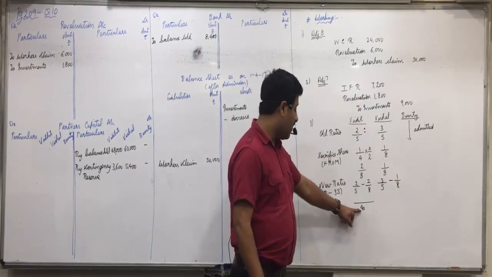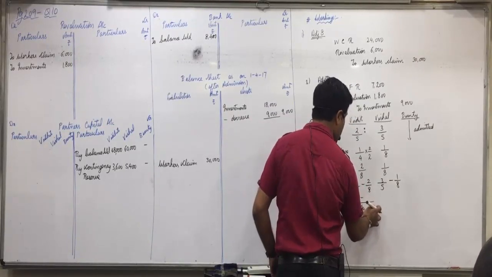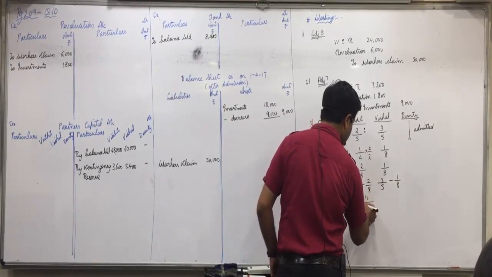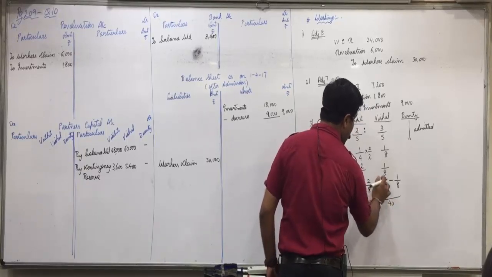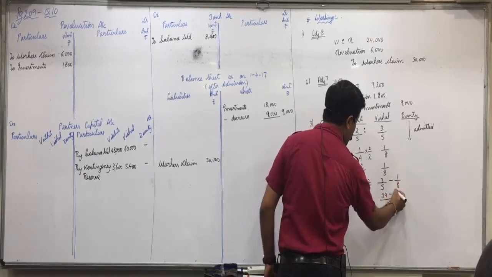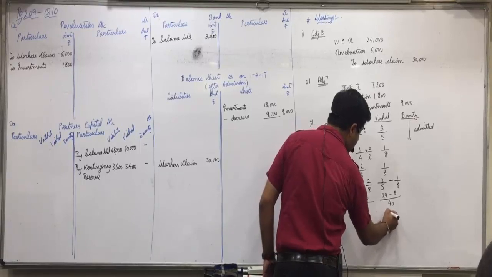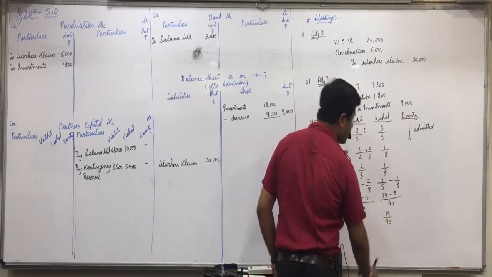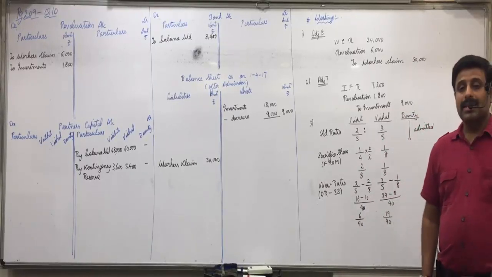Yes. 40 divided by 5, 8, into 2, 16. 40 divided by 8, 5, into 2, 10. Here also 40 divided by 5, 8, into 3, 24. 40 divided by 8, 5, into 1, 5. 6/40, 19/40. Step 1. Okay.